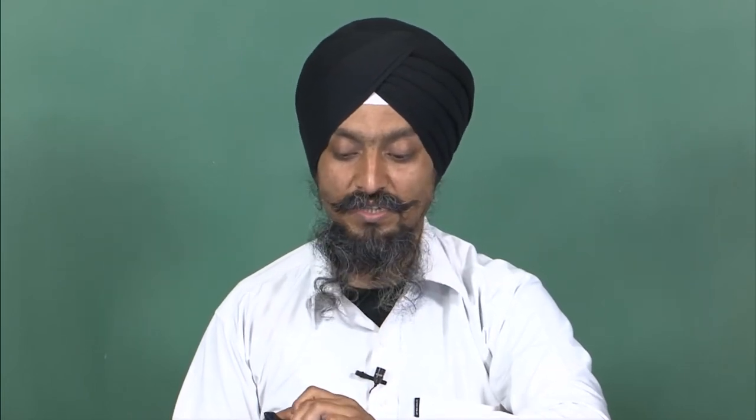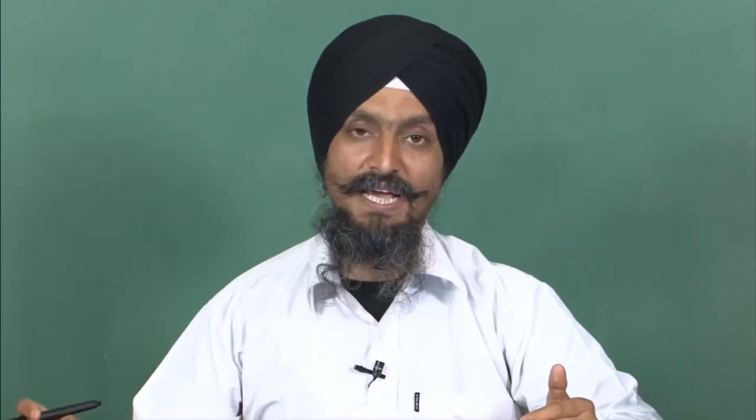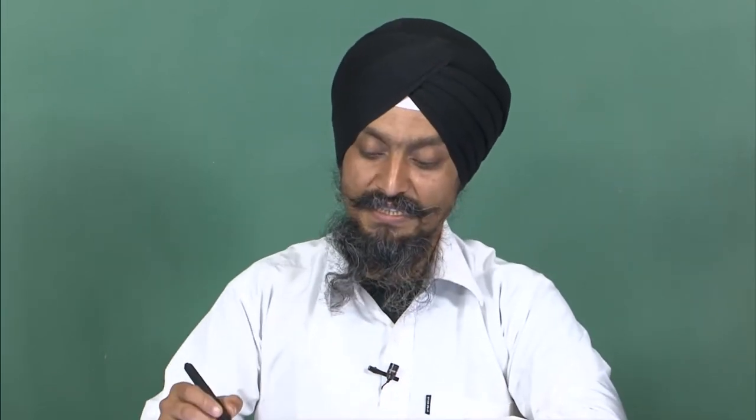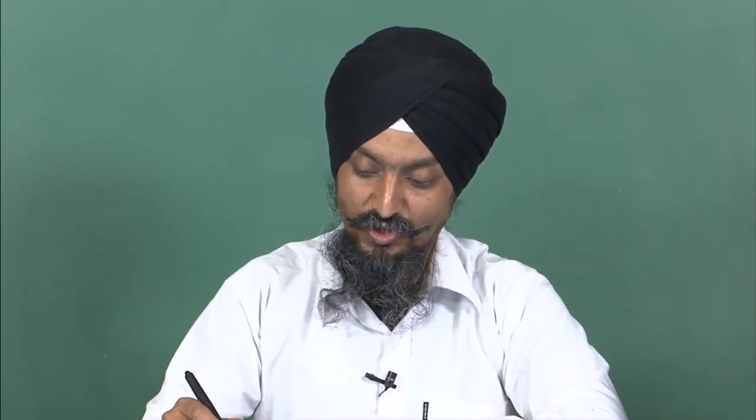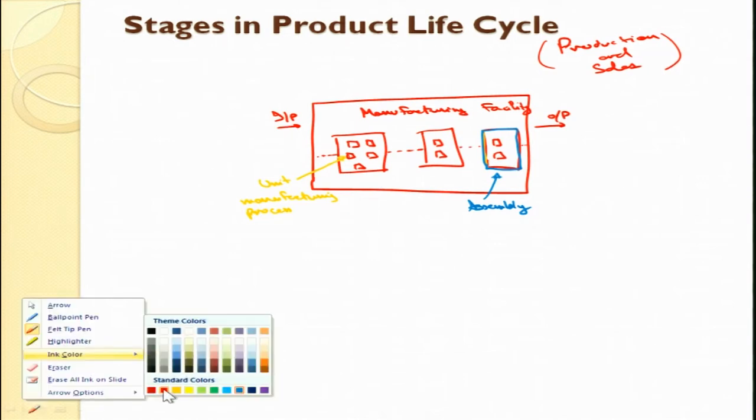I will not say manufacture. Produce means they are getting the components from ancillary units, and they are just assembling them. So in that case, assembly is the major contributor. So we have the inputs here, the raw material.